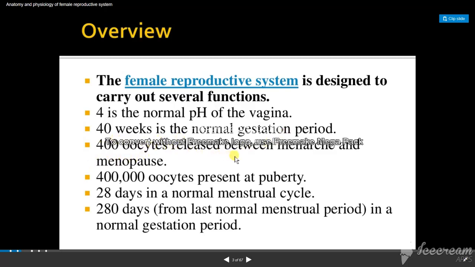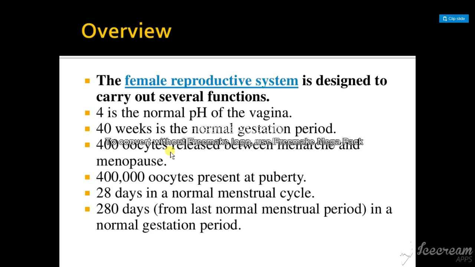So 400 oocytes are released between menarche and menopause. Usually you will have menarche at the age of 12, and you can have menopause at the age of 45 to 50. So you have to know what is menarche and what is menopause. Menarche is the first menstrual period. When you get your first menstrual period in your 12th or 13th year, that is called menarche. The stopping of your menstrual cycle due to age, maybe at 45 or 50, is called menopause.